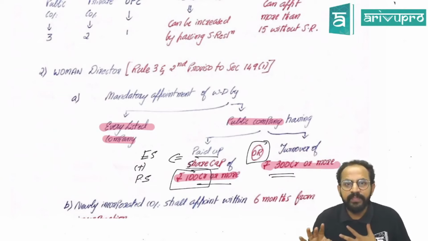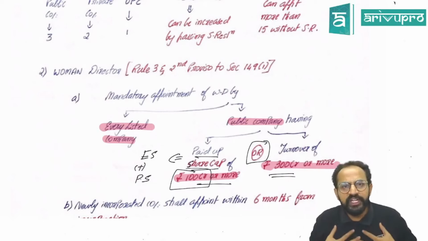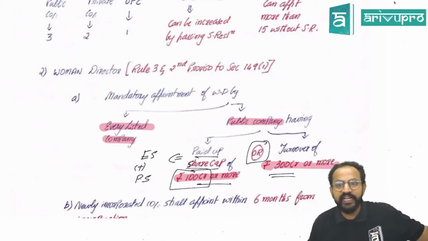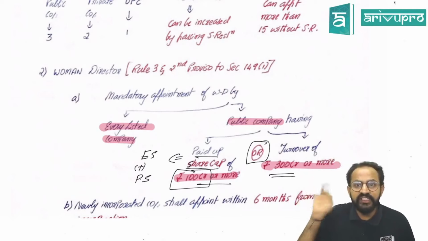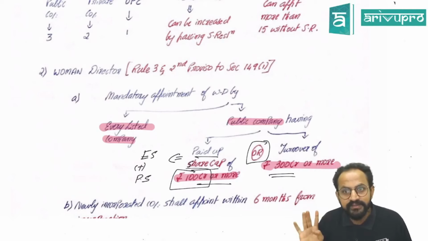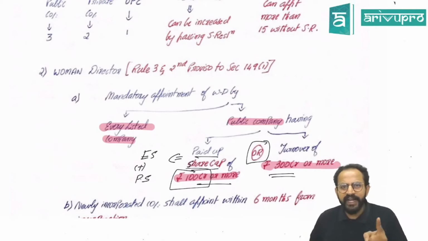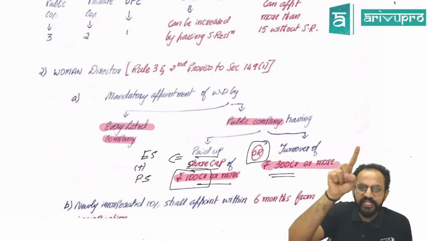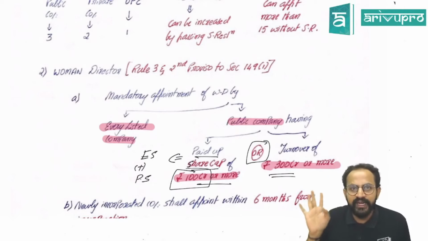Nari Shakti. Okay, sir. Sir, what if I am a newly incorporated company? A newly incorporated company will have 6 months from the date of incorporation, if these limits are triggered from day one. If your paid up capital is more than 100 crore from day one, then you will be given 6 months from the date of incorporation to appoint a women director.